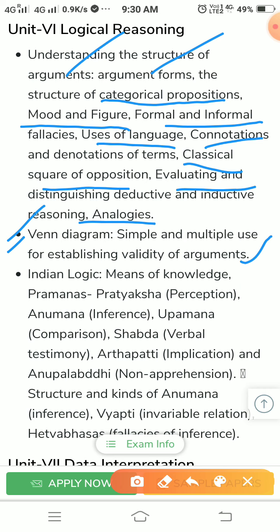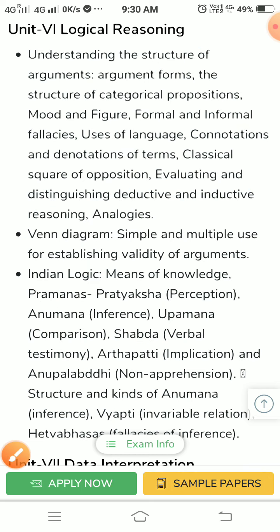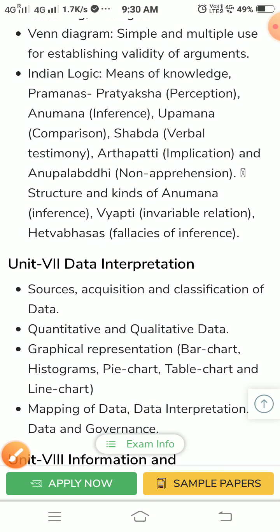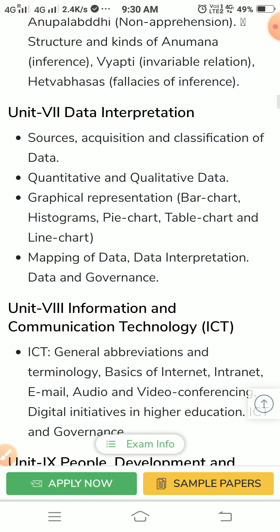Okay, means of knowledge, pramanas, anumana, upamana, shabda, arthapatti, okay, anupalabdhi, then structure and kinds of anumana, vyapti, etc. And hetvabhasa.